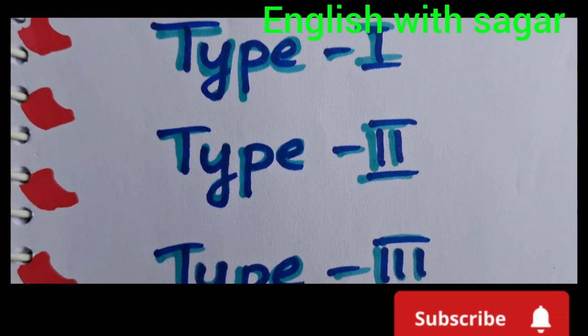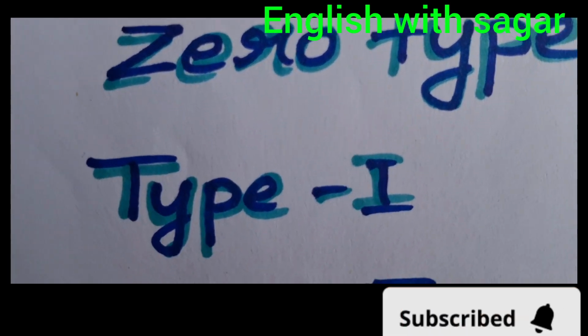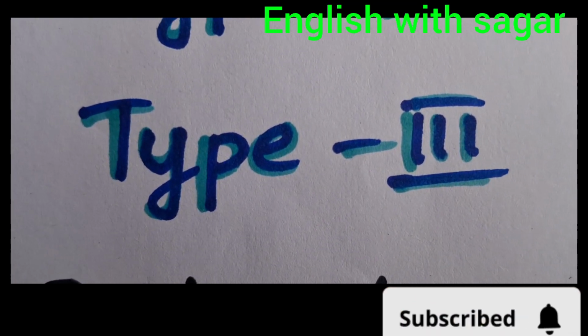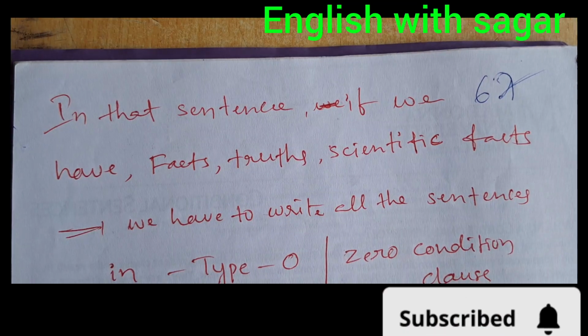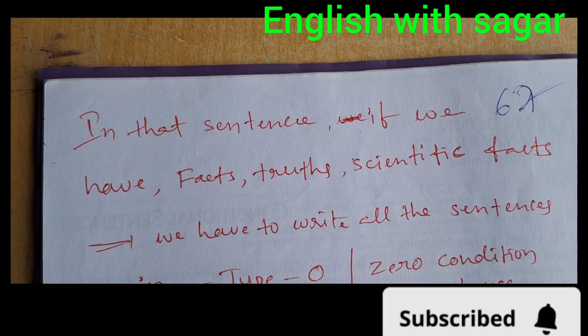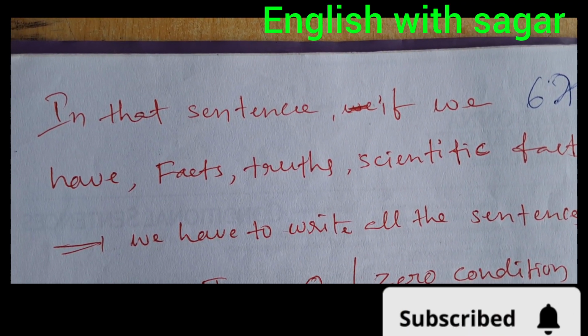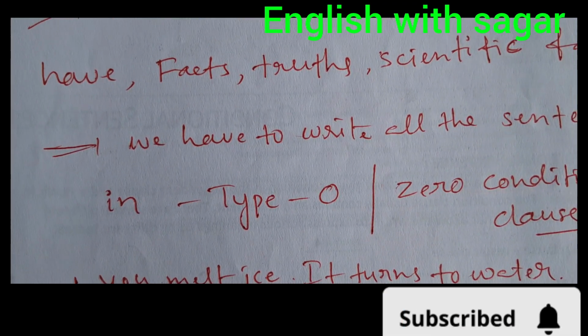Every type has a structure form: zero type, type 1, type 2, and type 3. So we have to learn the structure forms. Here I have written notes; all these are my notes only. I have written zero type condition clause.